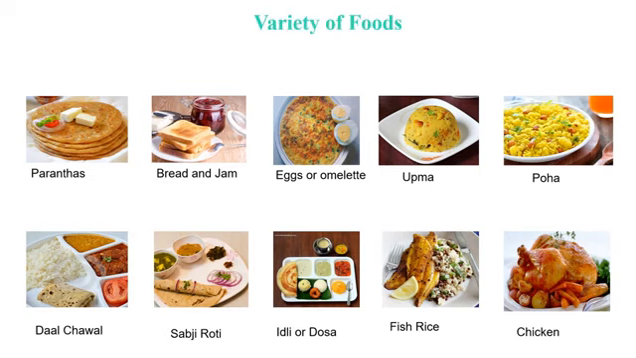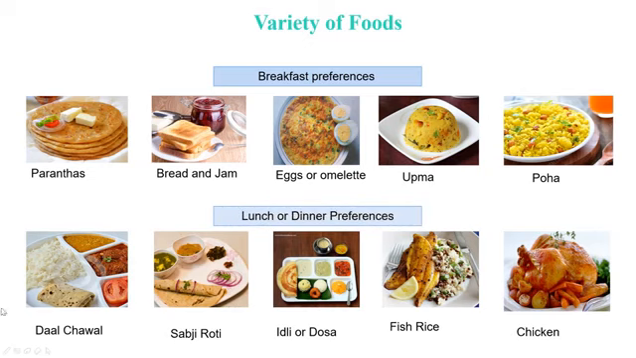We eat a variety of foods in our daily lives and our food preferences generally depend upon many factors. For example, it depends upon time of the day. That is, in breakfast, we generally prefer to have parathas, bread jam, eggs or omelette, upma, poha, etc. Whereas for lunch or dinner, we generally prefer to have dal chawal, sabzi roti, idli dosa, fish rice, chicken, etc. If we talk about morning or evening time, we prefer to have tea with some snacks. By the way, what did you have for your breakfast today?